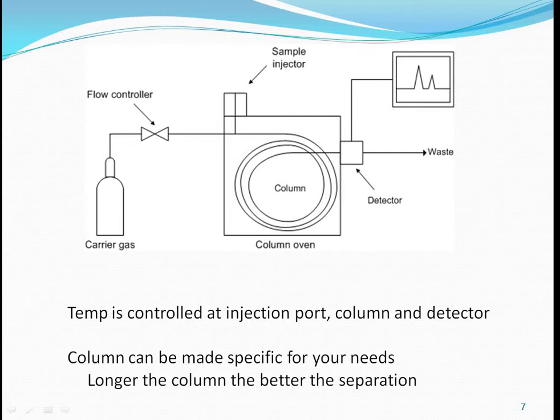The column is situated in the column oven because the sample must be evaporated, and after that it is detected on the detector. Temperature is controlled at the injection port.